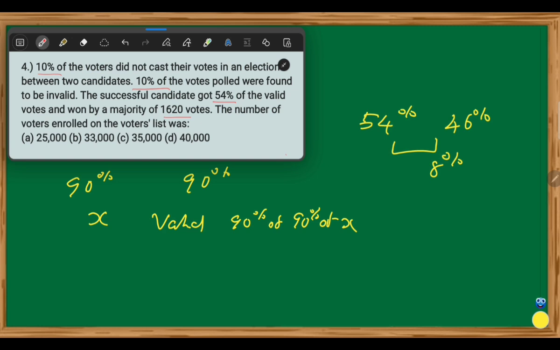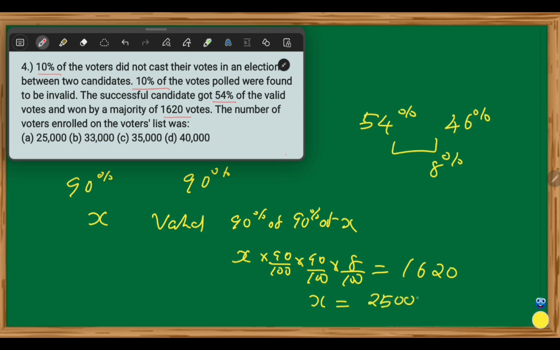So, using a one-line method, the total votes 90%, 8% equal to 1,620. Therefore, X is equal to 25,000. A is the correct choice.